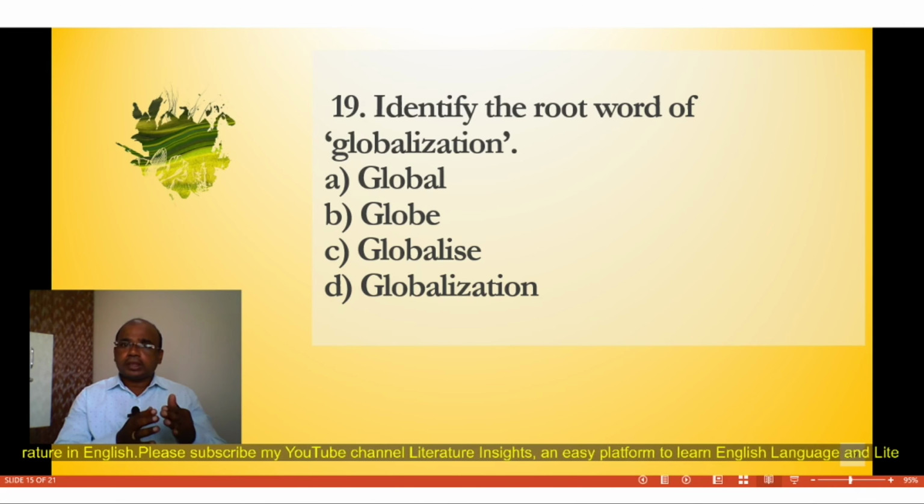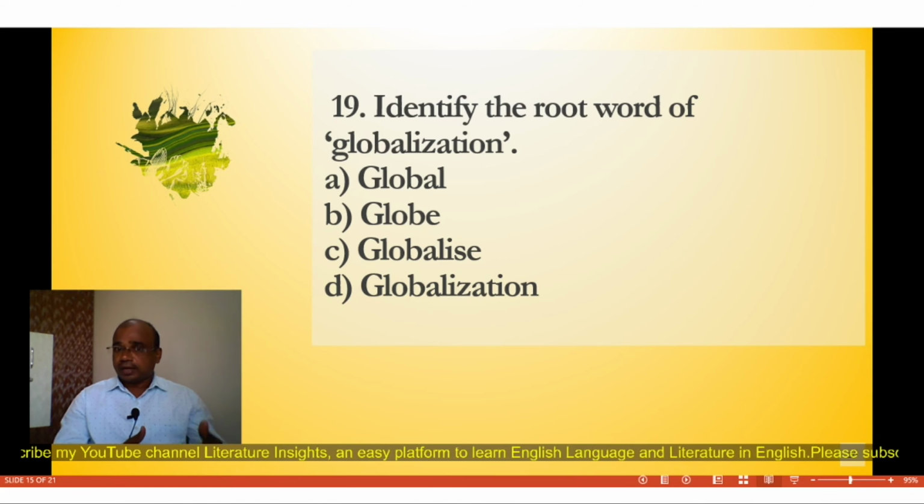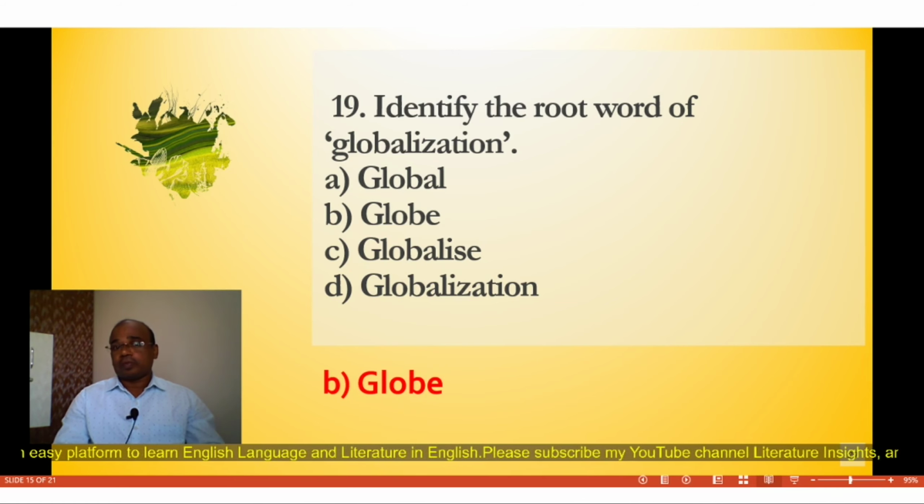Question number 19. Identify the root word of globalization. So now here the word globalization is given. You have to identify the root word of globalization. So it comes under morphological analysis of words. Again four options. A. Global. B. Globe. C. Globalize. D. Globalizations. You have to identify the correct root form of the word globalization, and the correct answer is B. Globe.